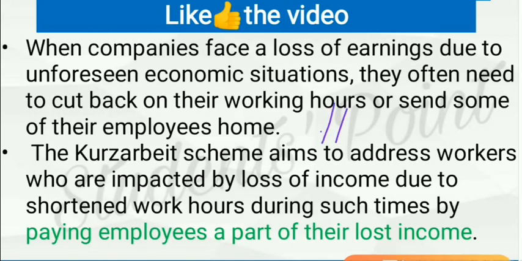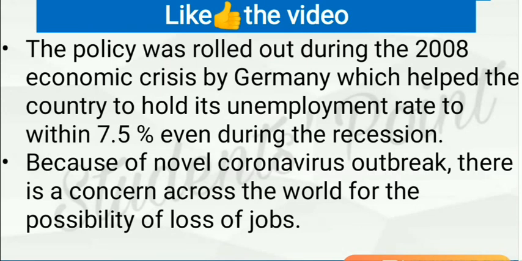So it basically pays allowance to compensate their lost income. And this policy was used during 2008 economic crisis by Germany, which helped Germany to hold its unemployment rate at 7.5% even during the time of recession, when the whole world were facing the problem of huge unemployment.